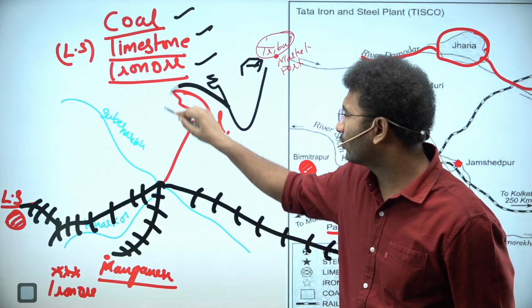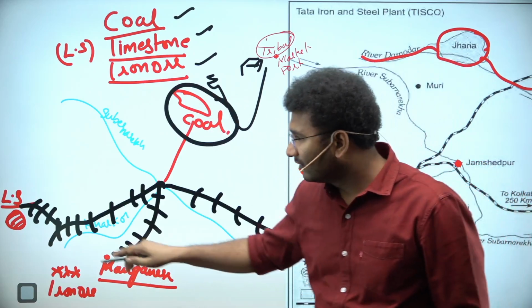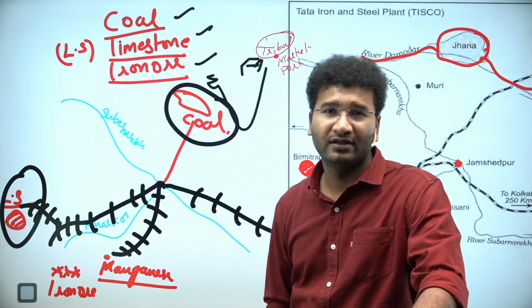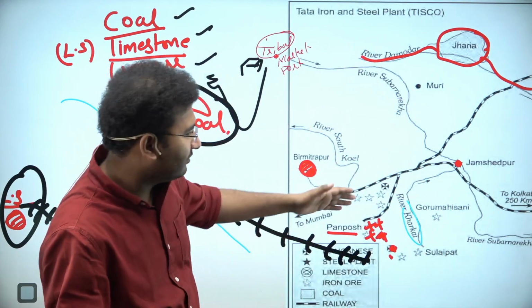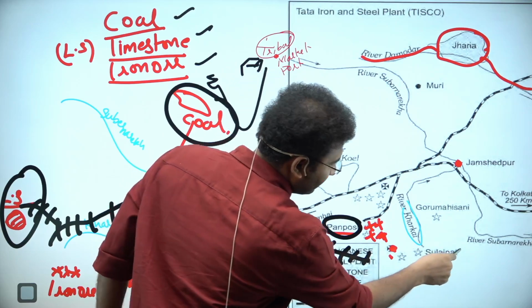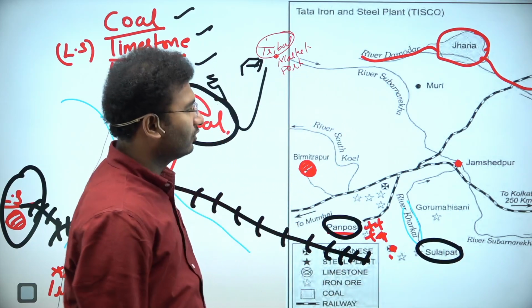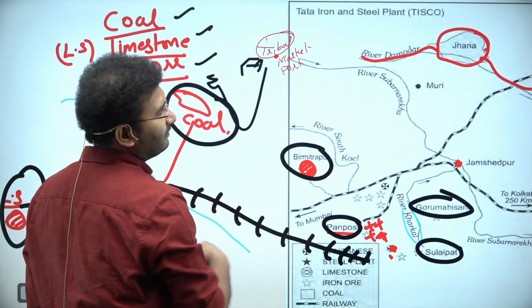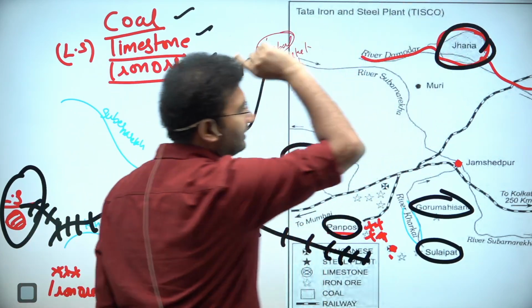You have coal from Jharia coal mines, limestone from Bir Mittarpur, iron ore from Pamposh, three major entities. Look, this is the same diagram which is there in your NCERT. This is Pamposh, iron ore, Sulaipati, iron ore, Gurumaisani, iron ore, right? Bir Mittarpur, limestone, Jharia, coal fields, right?